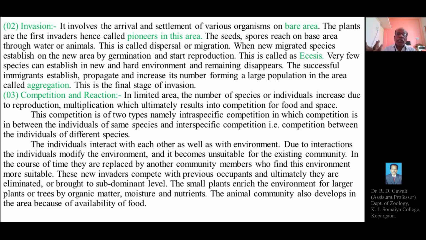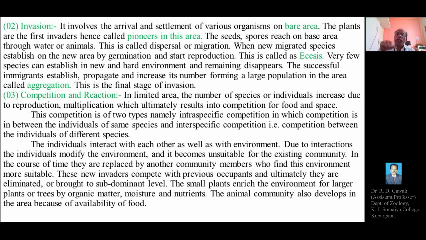So these new invaders again compete with the previous occupants or communities, and ultimately they are eliminated or brought to the subdominant level. Then the small plants enrich the environment for the larger plants or trees by organic matter, moisture, and nutrients.